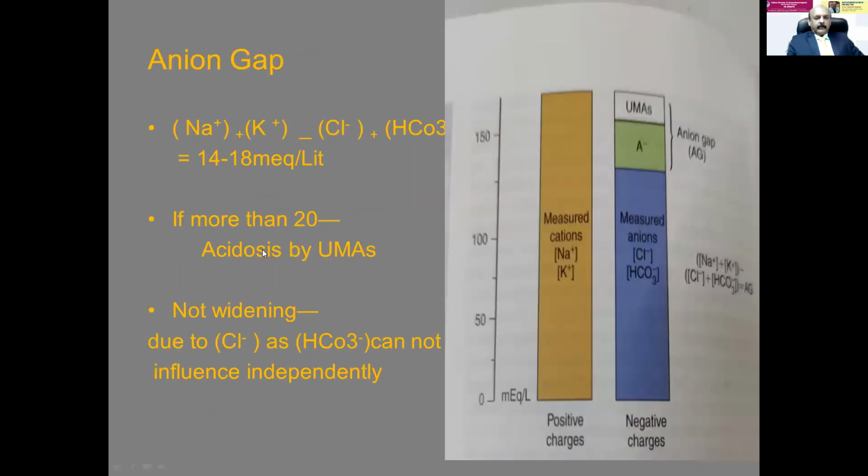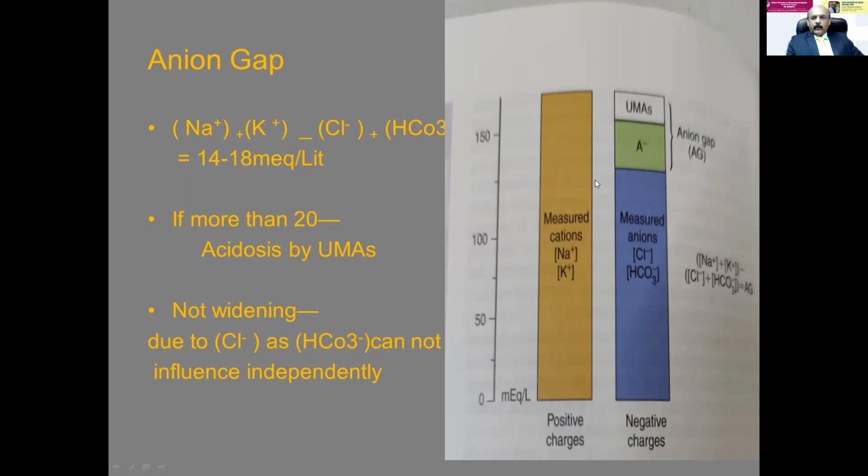Then comes the anion gap. Routinely it is asked as a short note in examination. This is the difference between the strong cations and anions, that is sodium plus potassium minus chloride plus bicarbonate. Normally it is 14 to 18. If more than 20, it is acidosis by unmeasured anions. That is the reason I have given you the clue here. Imagine this is the measured cations, this is the measured anions, and this is the unmeasured anions. This is what we call the anion gap.